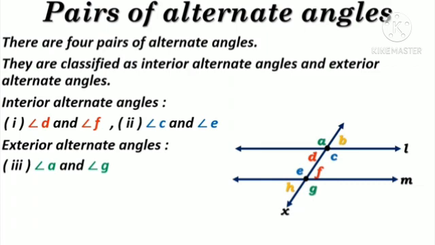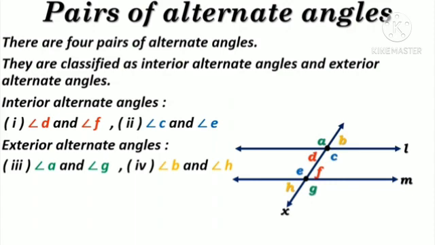So angle A and angle G are outside of those 2 parallel lines and they are cross angles. Angle B and angle H are outside the parallel lines and they are cross angles. So angle A and angle G is one pair of exterior alternate angles. Angle B and angle H is the next pair.